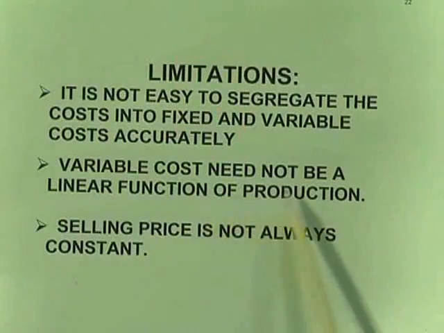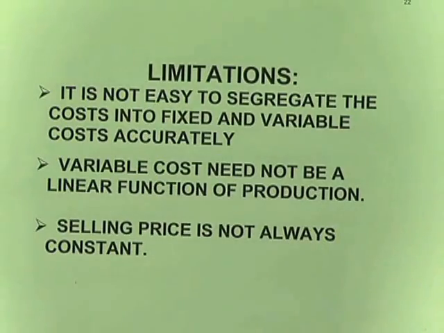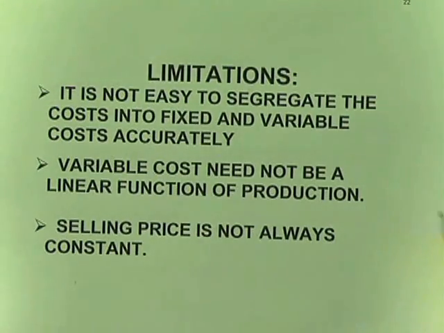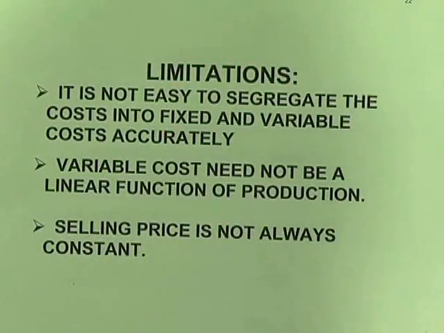Next, variable cost need not be a linear function of production. Now in the chart, whatever we have seen, variable cost is shown as a straight line, but it is not so in practice. In actual, it may not be that. So that is another disadvantage. Selling price is not always constant. Selling price always changes. So these are the disadvantages.